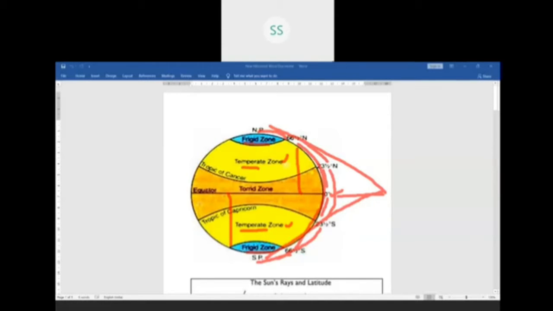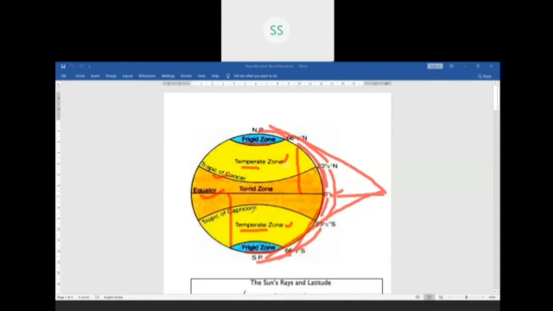Children, you know the latitude. This equator is one latitude. Tropic of Cancer is another latitude. These are the latitudes which we did in the first chapter also, isn't it? So from one latitude to another latitude, the temperature varies.